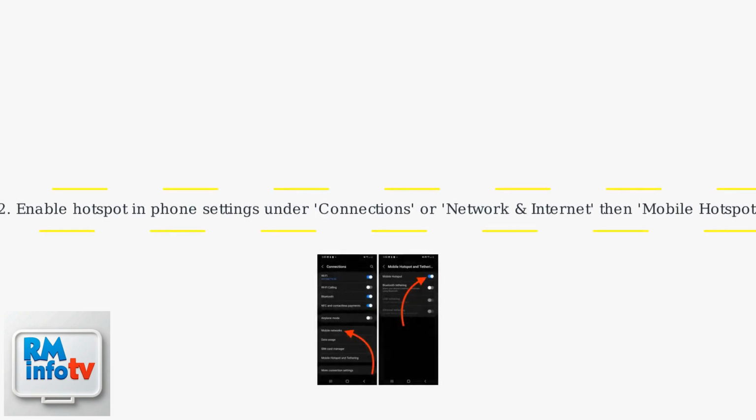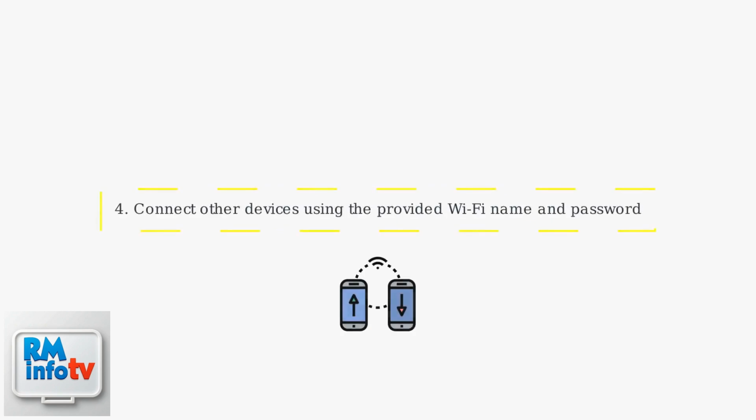Next, enable the Hotspot feature in your phone's settings, usually found under Connections or Network and Internet, then Mobile Hotspot. Create a Wi-Fi password for your hotspot. Connect other devices using the provided Wi-Fi name and password.